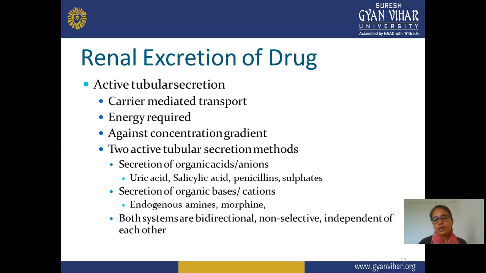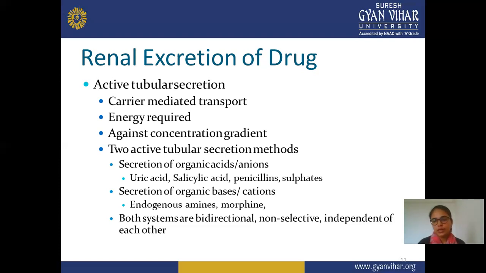Both systems are bidirectional, non-selective, and independent of each other. This means the acidic secretion and the basic secretion are not similar to each other. They are bidirectional, with opposite directions, and do not secrete in a single direction.